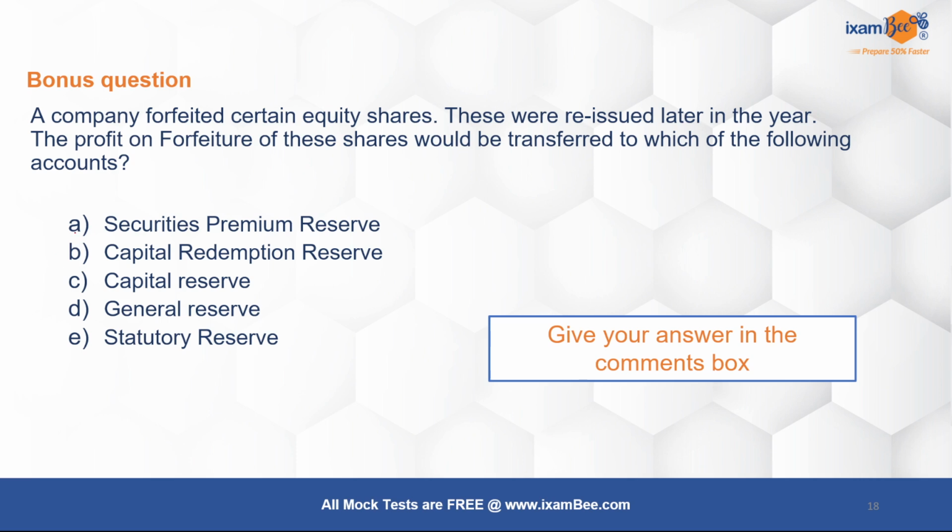Will it be accounted for in the securities premium reserve, or as capital redemption reserve, or as capital reserve, general reserve, or statutory reserve? Okay, so please give your answers in the comment box, and also your reason to why it should be in that particular reserve.